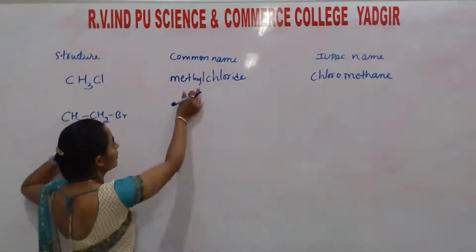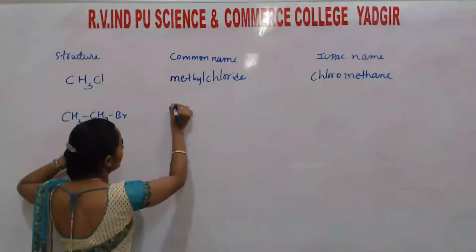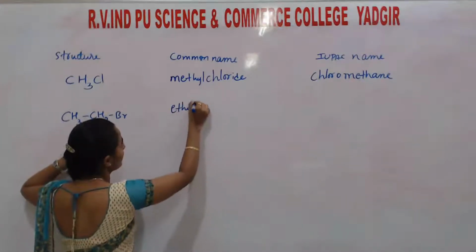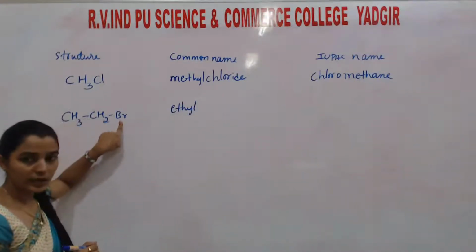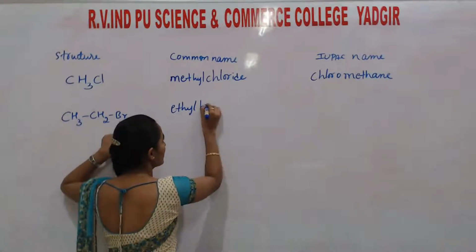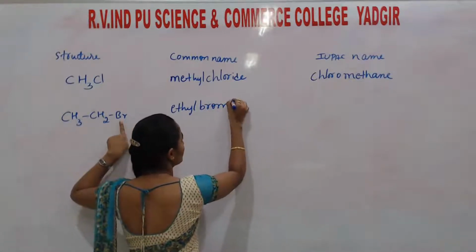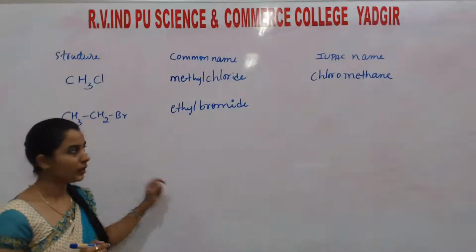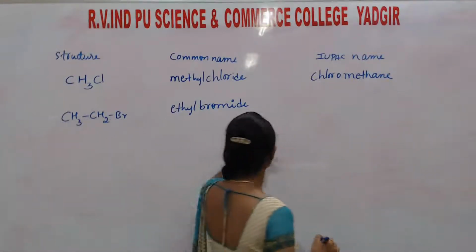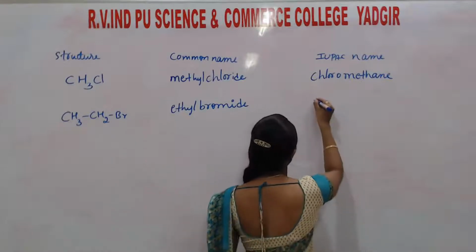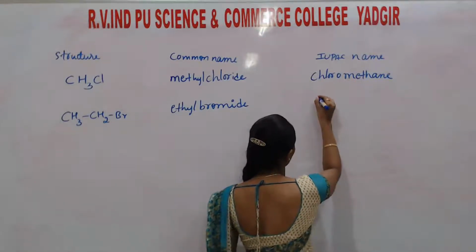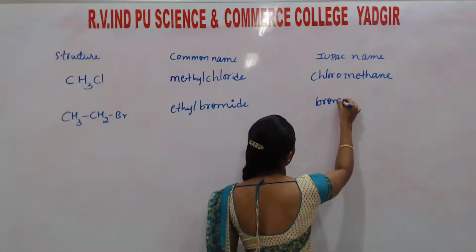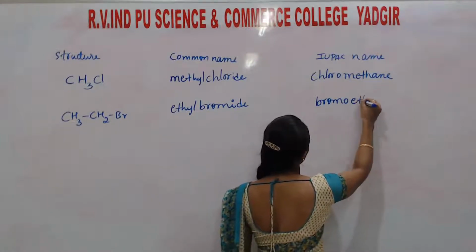So in place of methyl, alkyl takes ethyl, and in place of halide, bromide is there. That is ethyl bromide. In the IUPAC name, in place of halo, bromo is there. That is bromoethane.